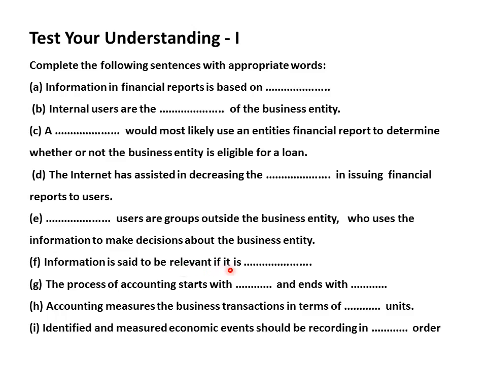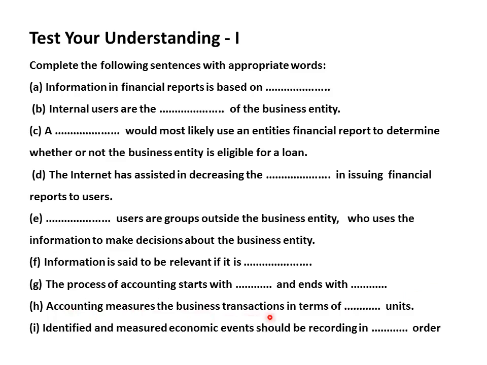Information is said to be relevant if it is free from biasness. The process of accounting starts with identification of economic transactions and ends with conveying the results to the user, or ends with communicating the information.